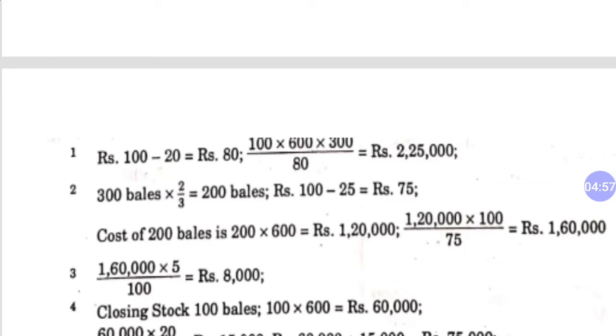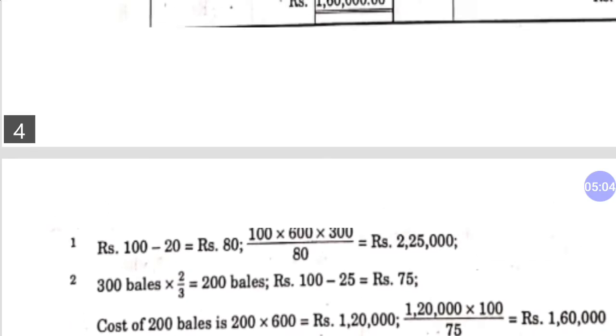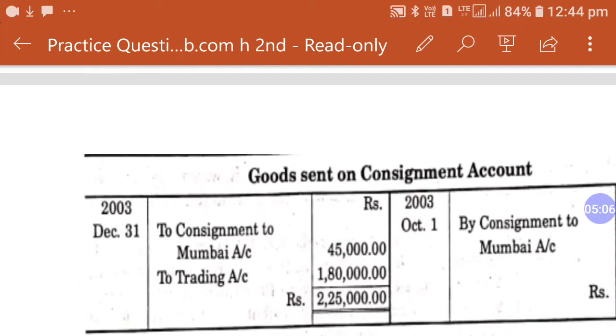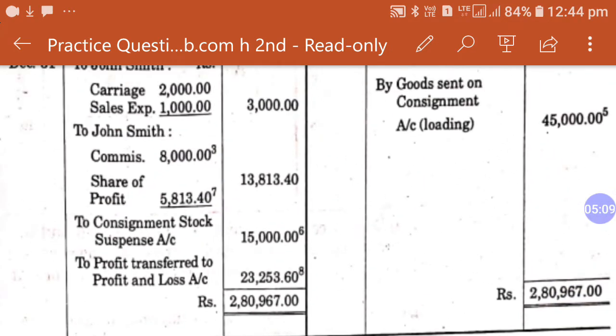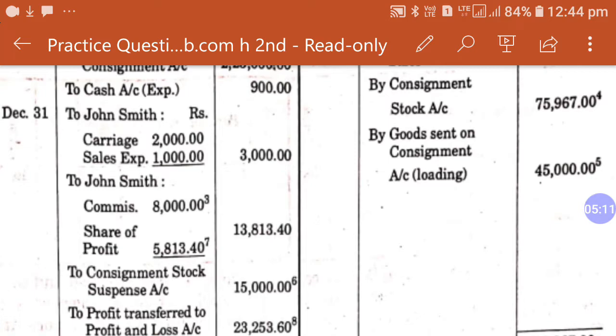So in this third calculation you have 1,60,000 at 5%, it is 8,000. So 8,000 is the consignee commission. I hope that working note number 3 and working note number 4 both should be clear to all of you.